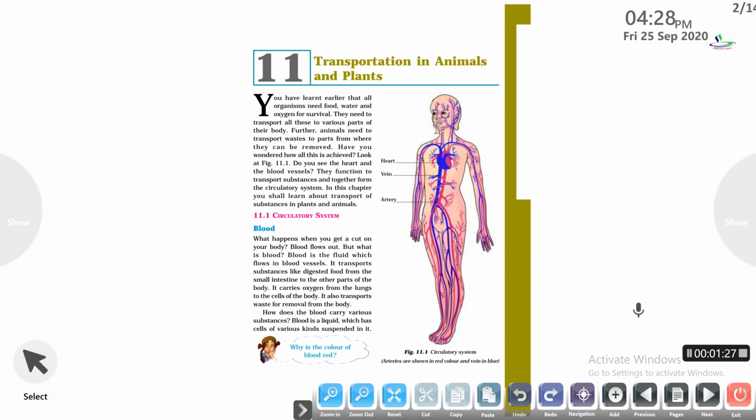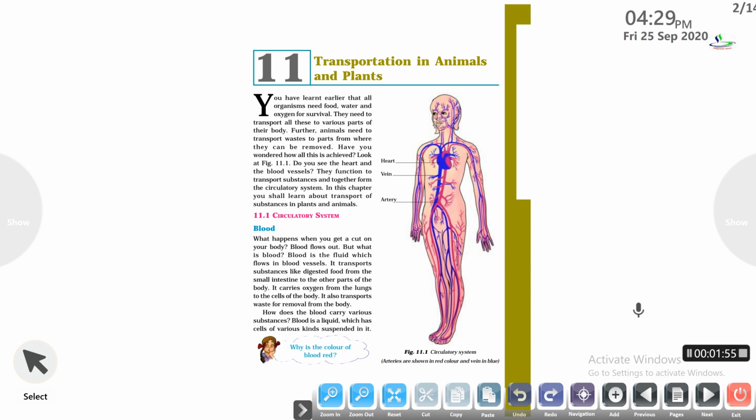So the heart and the blood vessels or the blood function to transport substances and together form the circulatory system. The circulatory system in case of human beings consists of three components, that is blood, blood vessels and the human heart. All these three components are interconnected with each other to form the circulatory system of human beings.